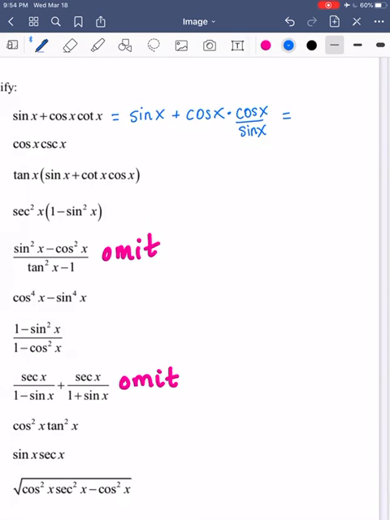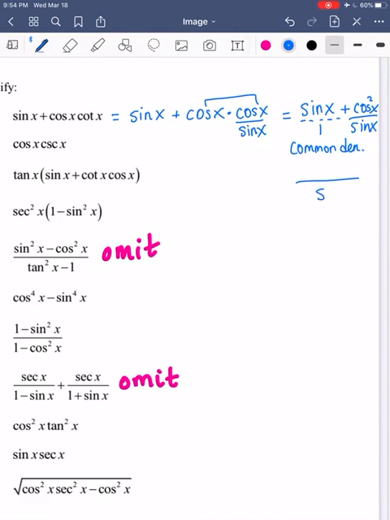All right, so the first reason I know that I need more room is because do y'all see that nothing crosses out? Okay, so we're going to be left with sine x plus, we're going to put these two together. We're going to multiply them, so that's going to be cosine squared x over sine x. Now that looks like we're getting somewhere, but it's not all the way done because it doesn't look very simplified. So what we need to do is we need to get these two fractions together. So we need to get a common denominator.